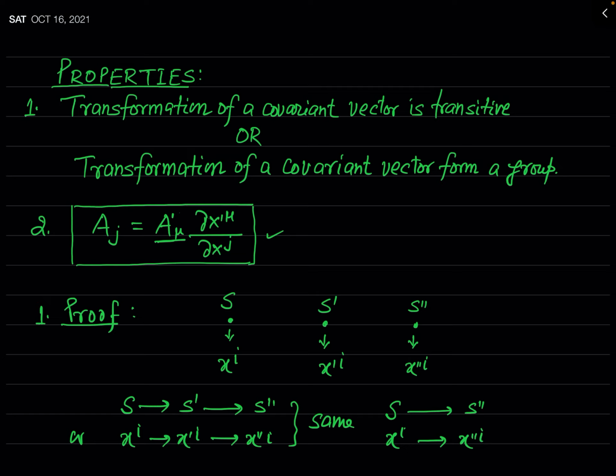The result will be the same. But how can you say that the transformation of a covariant vector from frame S to S prime and after that S prime to S double prime results the same as a transformation of the same vector directly from S to S double prime? Let us see.